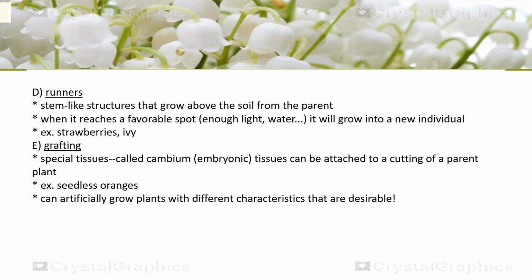to develop a new individual. Their vascular bundles must have continuity. When they are combined, they develop adventitious roots a few days after this process is done, and they can develop into new individuals. For example, seedless oranges can be produced through the process of grafting. We can artificially grow plants with different desirable characteristics through this process.